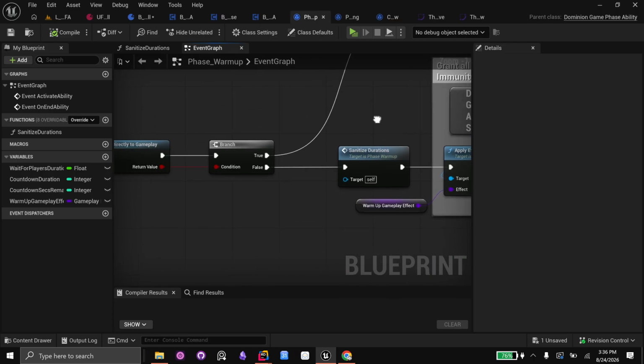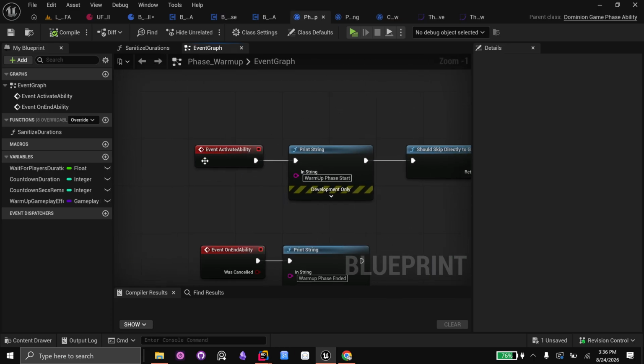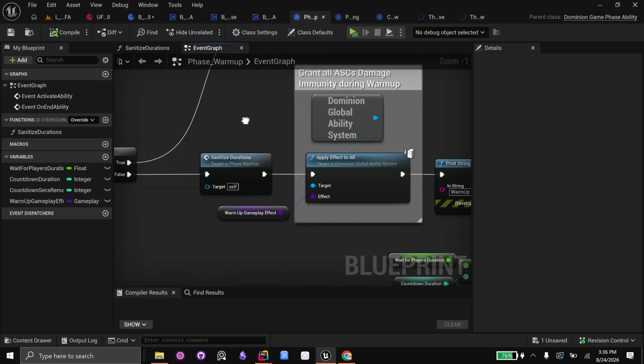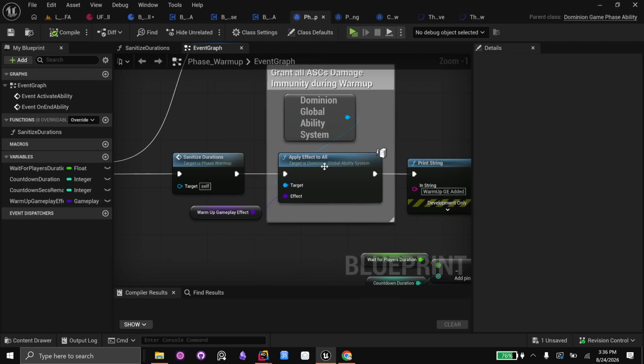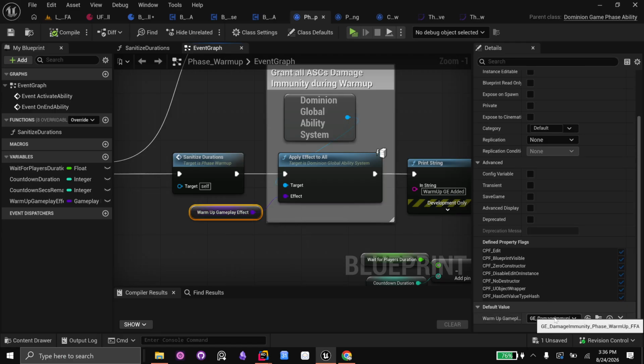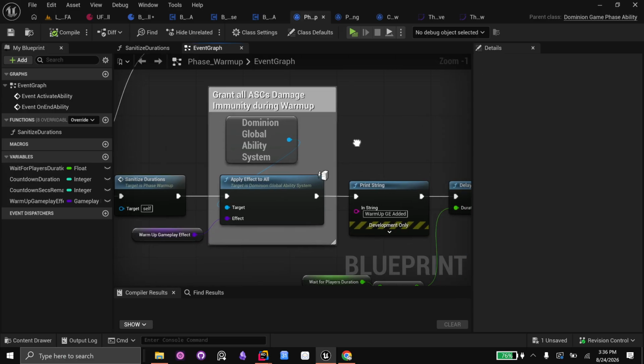So I'll give you an example. Here, this is the warm-up one. It starts, we activate the ability on the game state. It gets replicated over to clients from the server. And then in this particular case, we just have an immunity gameplay effect. So people can just run around and shoot each other while the game's warming up and before the actual game starts, right? So that's super handy.